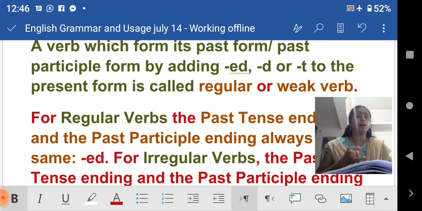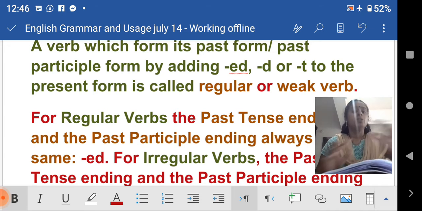A regular verb forms the past form or the past participle form of the base form by adding ed or d to the present form. Work is the present form, and we added ed to get worked. We added ed again to form the past participle form. So this is known as a regular or weak verb.